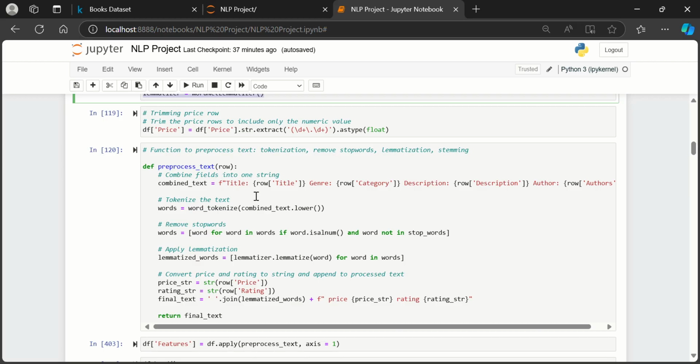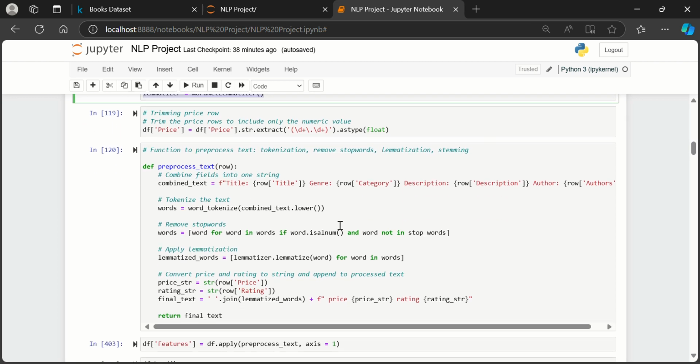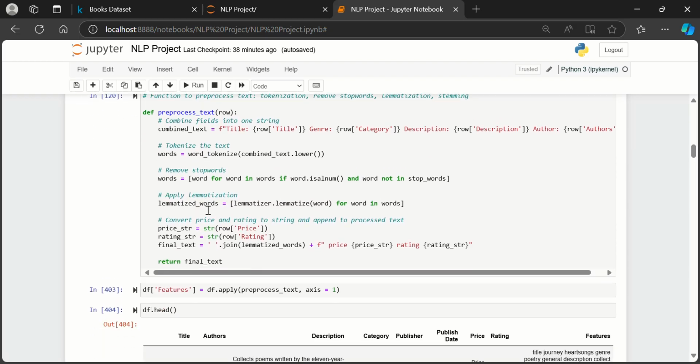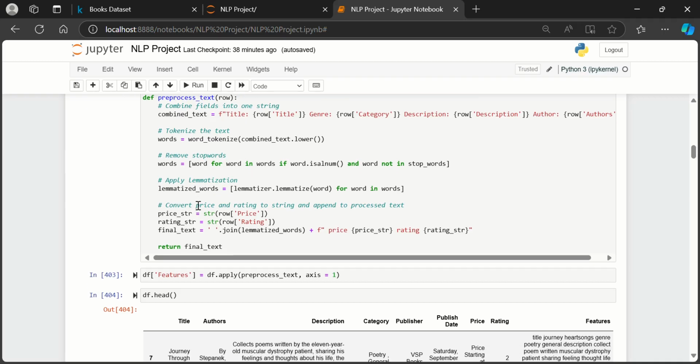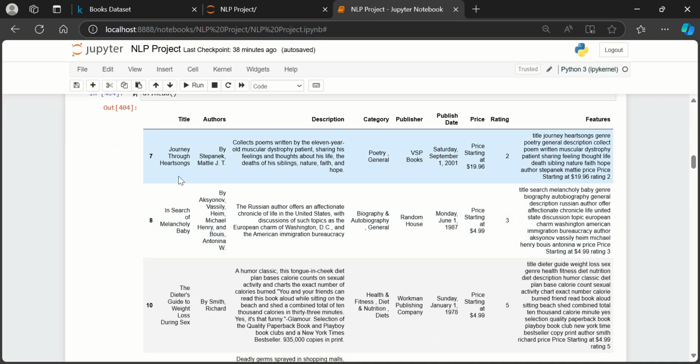So here for the pre-process, I did the features column that combines the title, the genre, the description, and the author, and I made one column out of that, and then I tokenized it, and then I used the lemmas, and at the end I concatenated back into a final features column. So now this is the before, this is the new column that I had.